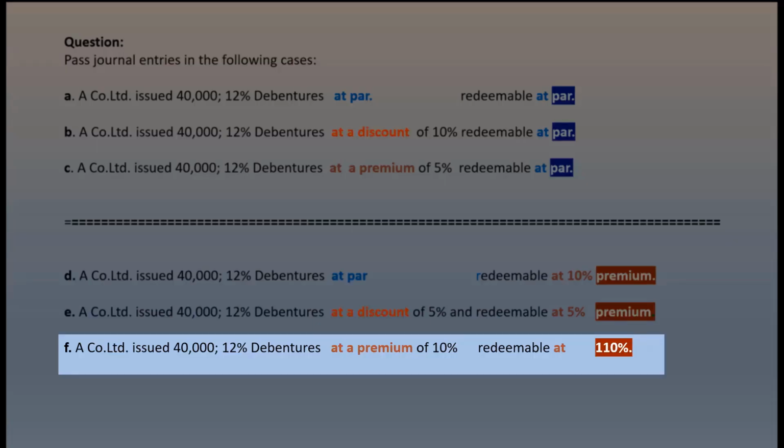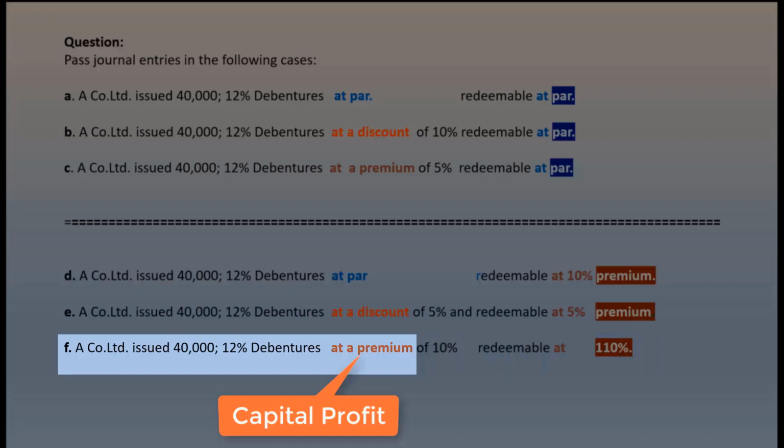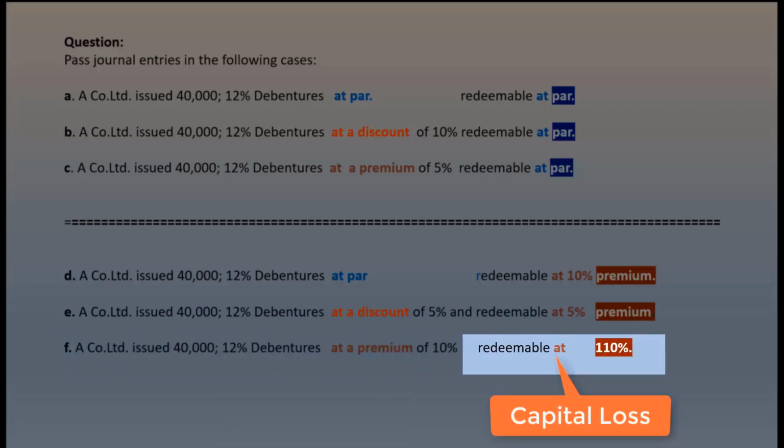The last combination in this scenario involves issue of debentures at a premium and redemption also at a premium. At the outset, we must realize that the issue of debentures at a premium results in a capital profit, whereas premium on redemption of debentures would mean that the company will suffer a future loss at the time of redemption or payback.